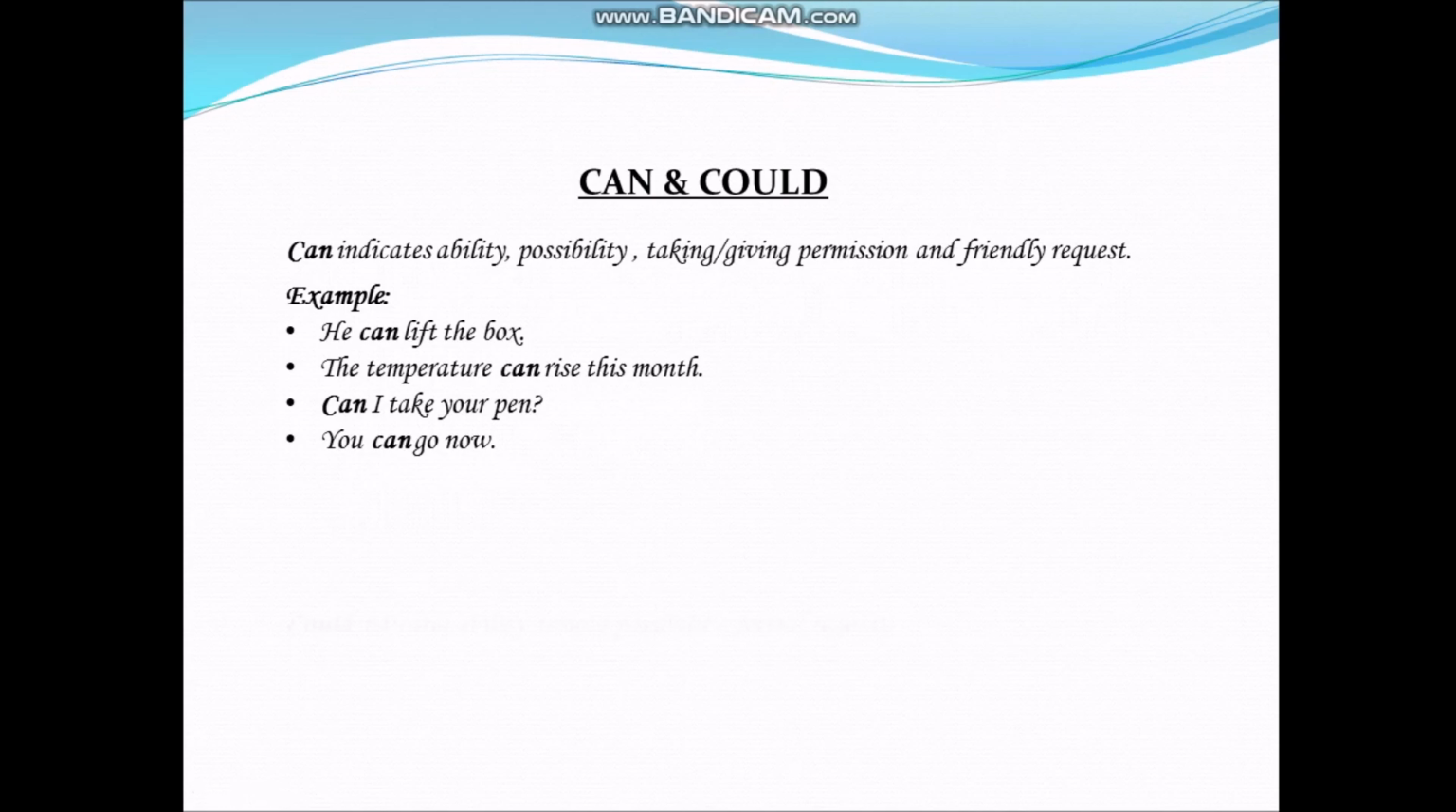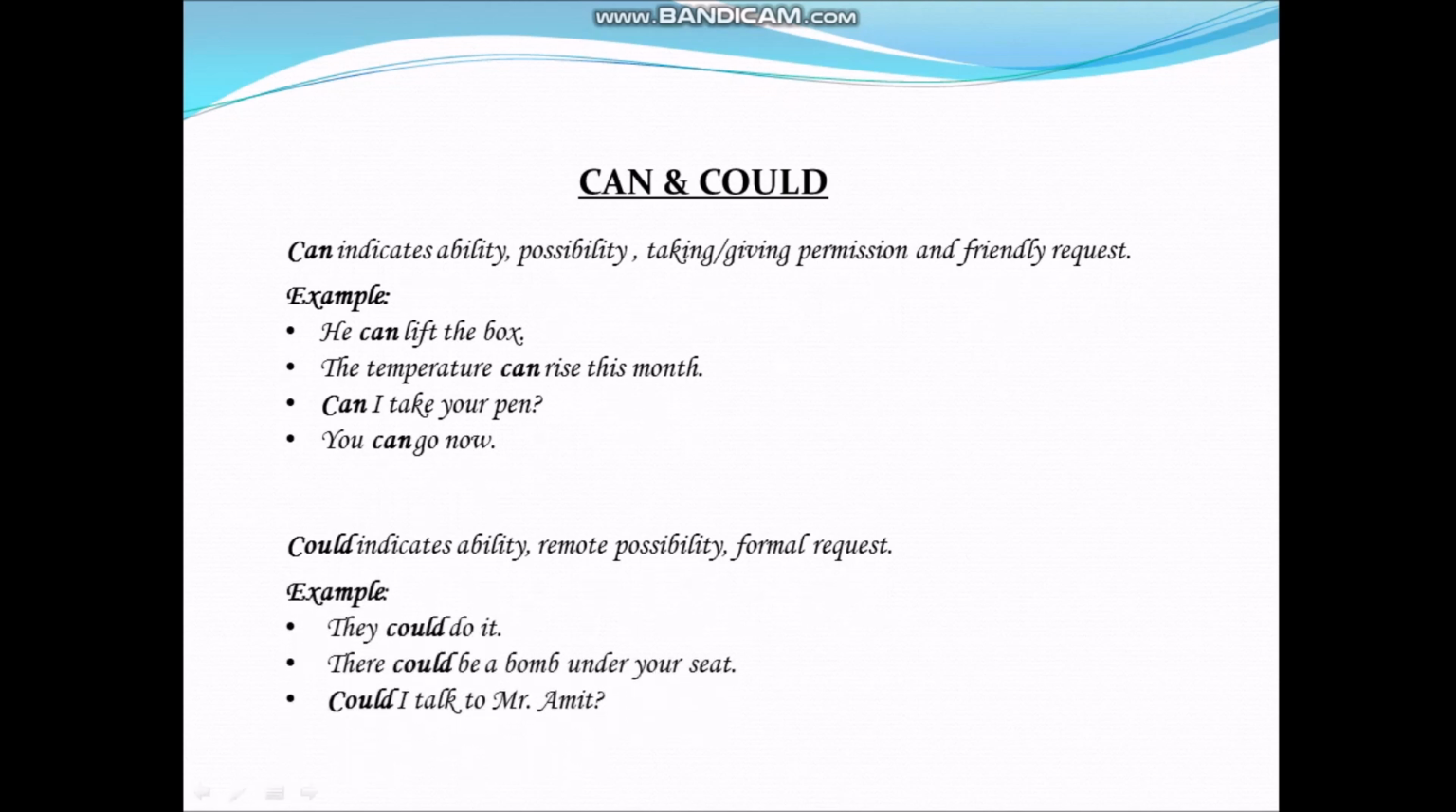Could indicates ability, remote possibility, and formal request. For example, they could do it. There could be a bomb under your seat. Could I talk to Mr. Amit? Here in the first sentence, we are using it as an ability. In the second sentence, there could be a bomb under your seat shows remote possibility. And in the third one, it shows formal request.